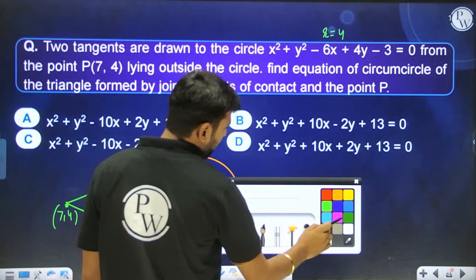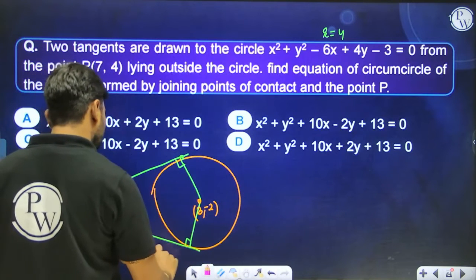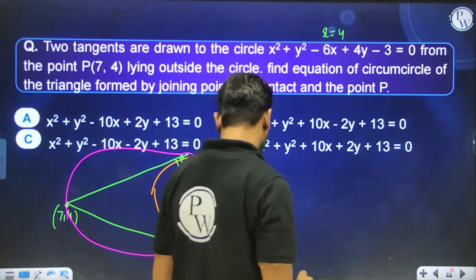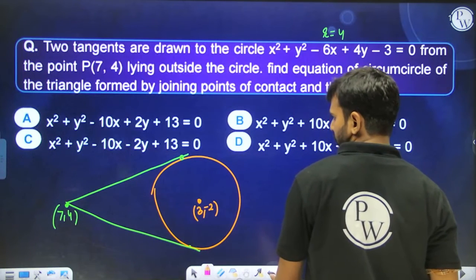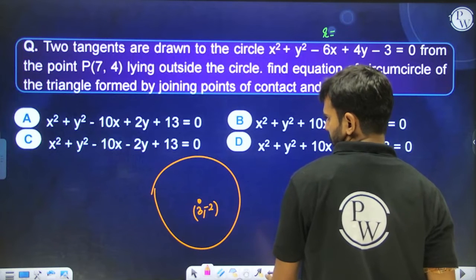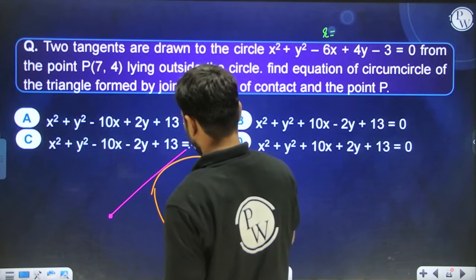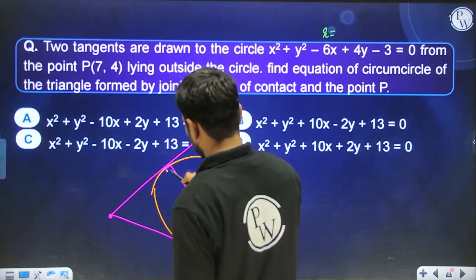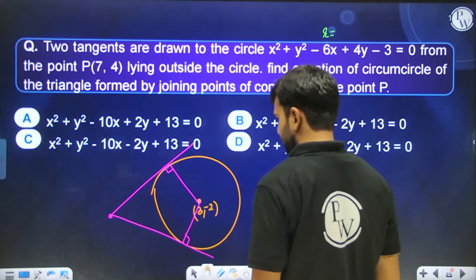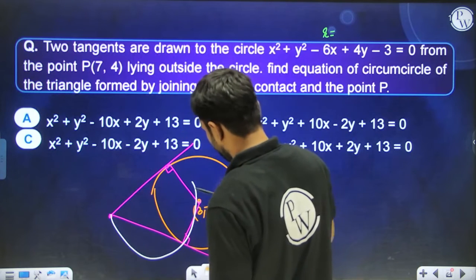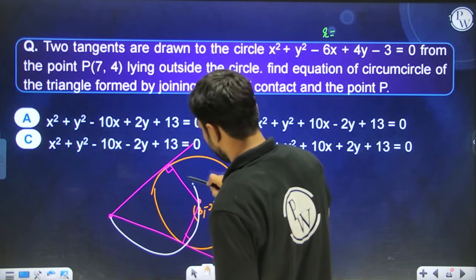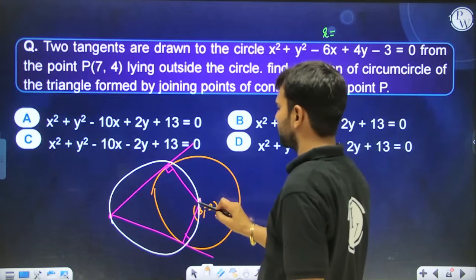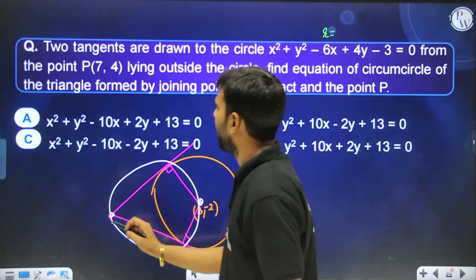The circumcircle is going to be what? This is not neatly drawn, so let me change the points so that you guys can feel it. This is one of the tangents, this is another tangent, this is perpendicular, this is perpendicular. So ultimately what we want is a circle passing through all these 4 points, the circumcircle.